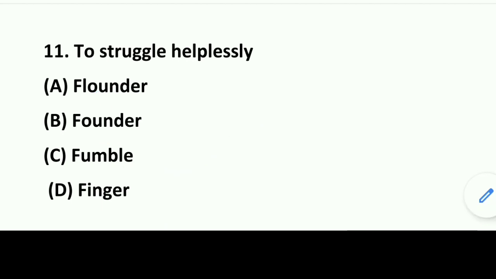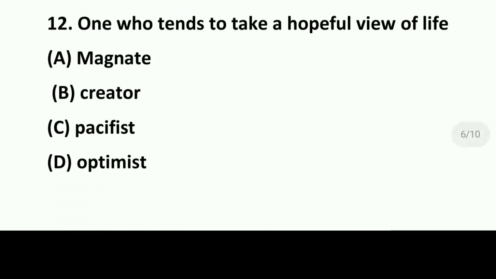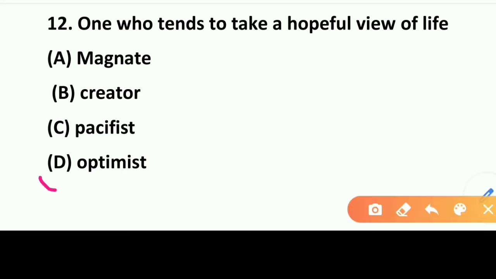You know it. Move on to the next question, that is question number 12: one who tends to take a hopeful view of life. So what do we call him? Magnet, creator, pacifist, and optimist. So what will be the answer here? The answer will be option D, that is optimist. Optimist: a man who takes everything in a positive way, that is called optimist, and who is hopeful.